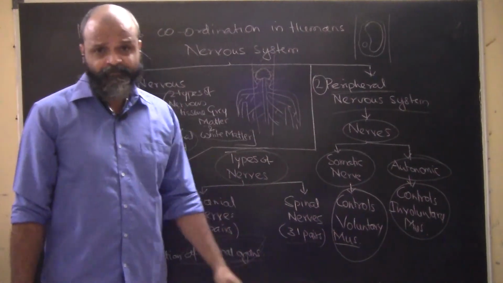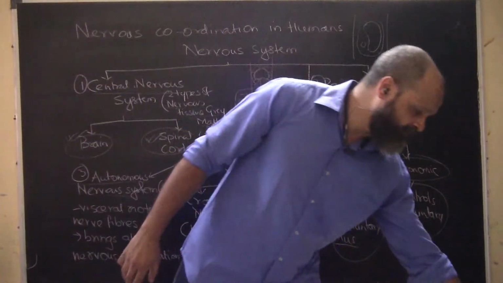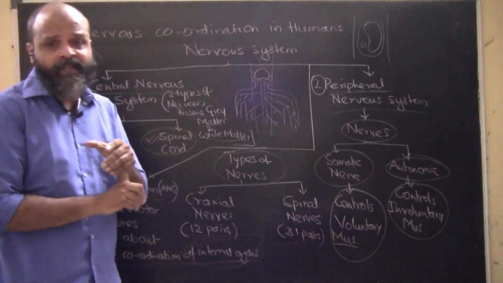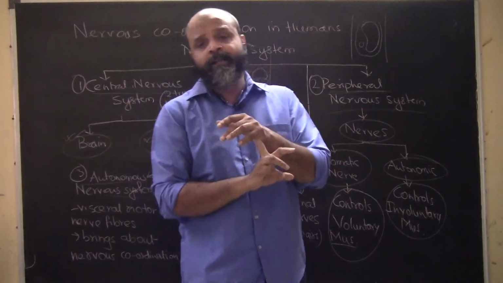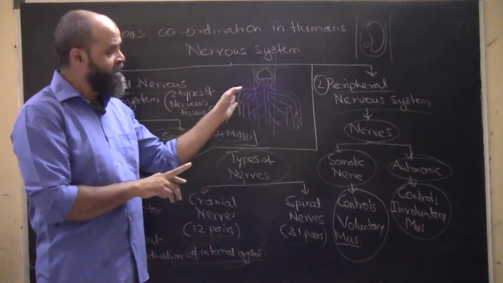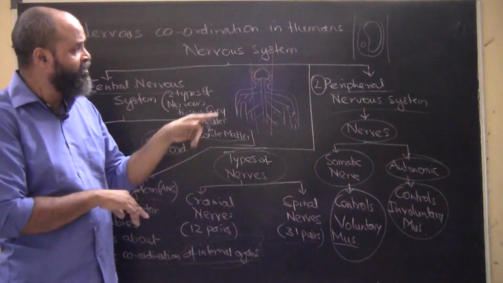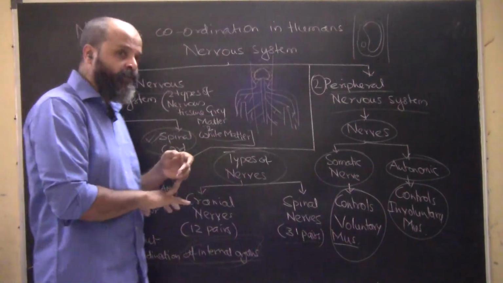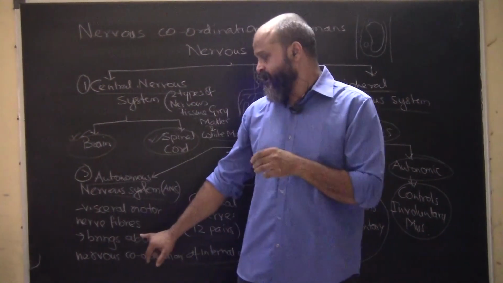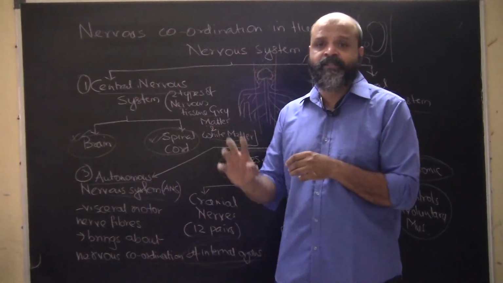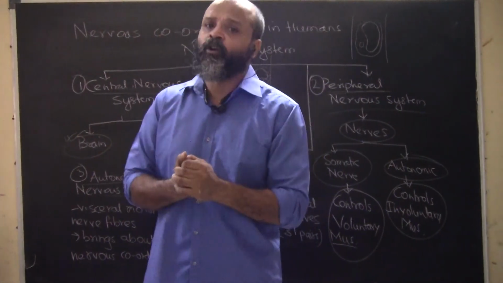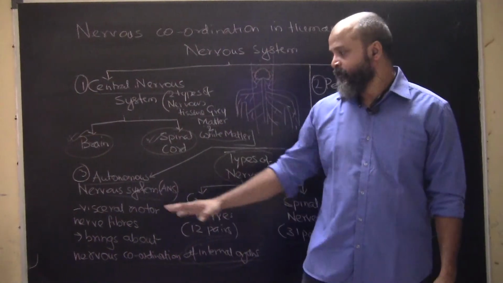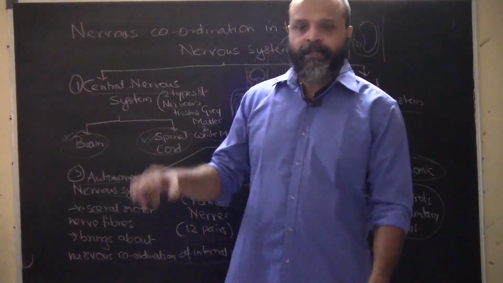This was just a division of the different systems. We have three nervous systems. One is the central nervous system, made up of the brain and the spinal cord. One is the peripheral nervous system, made up of the nerves that arise out of the spinal cord and go to different parts of the body. And the other is the autonomous nervous system, the visceral motor nervous system, which controls the functioning of the internal organs in our body. As the name suggests, autonomous means automatic. You can take a snapshot of the same.